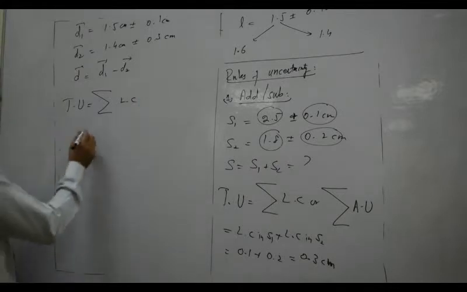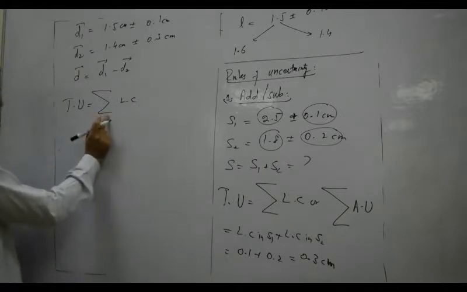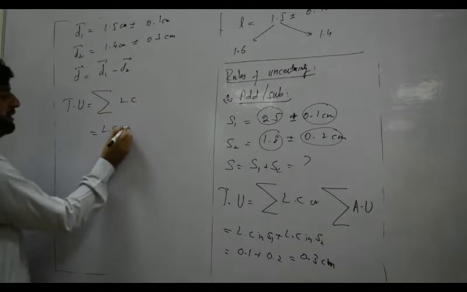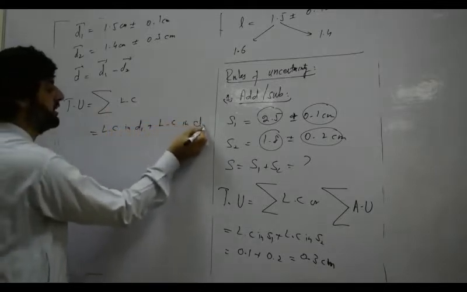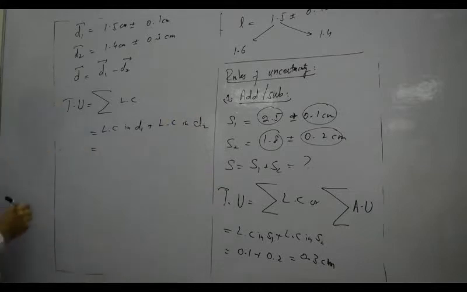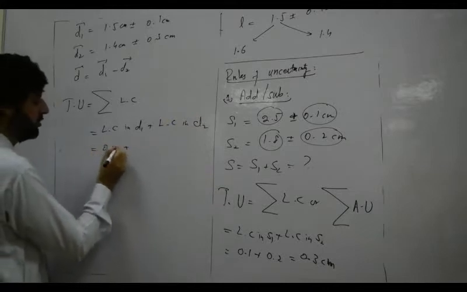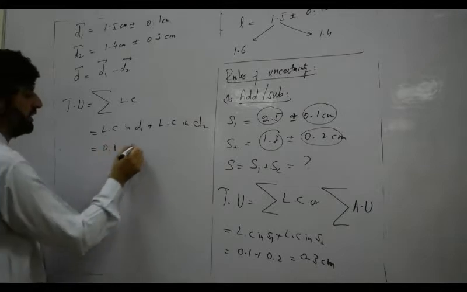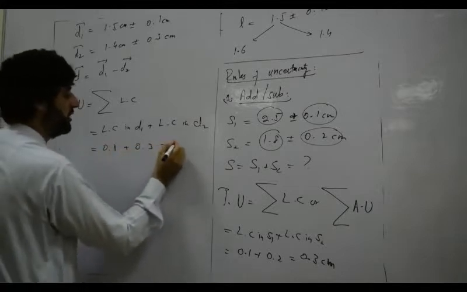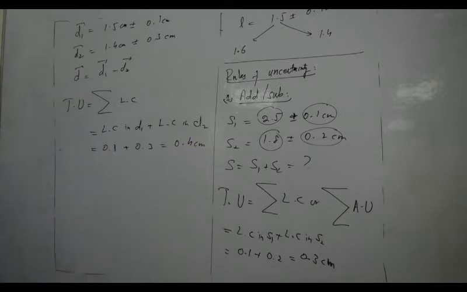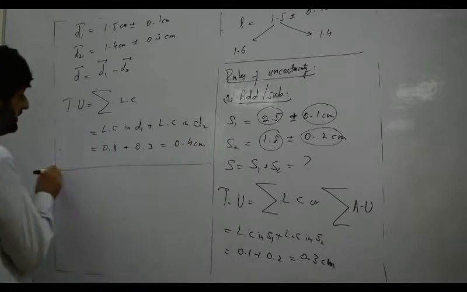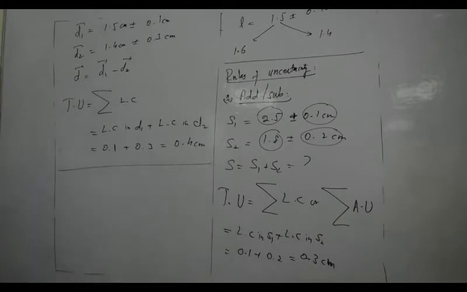What is meant by summation? Summation means least count in the first quantity plus least count in the second quantity. The least count of the first quantity is 0.1, and the least count of the second quantity is 0.3. So the total uncertainty is 0.4 centimeter in case of subtraction. So these are the rules about addition and subtraction.